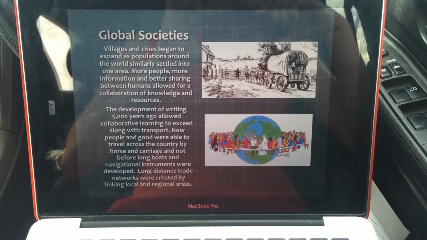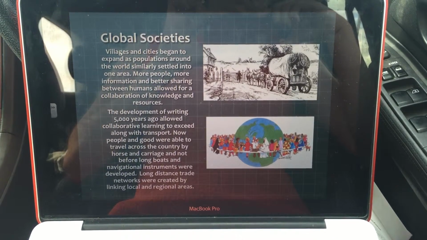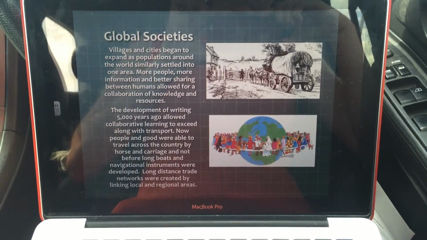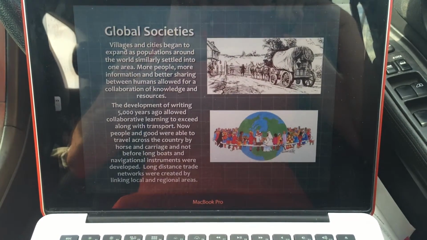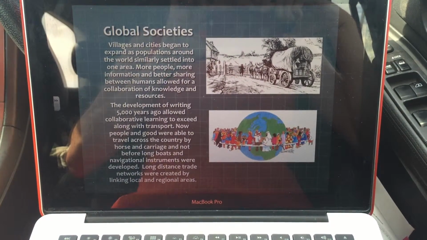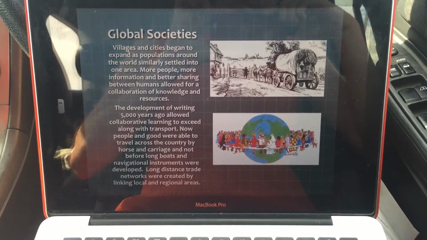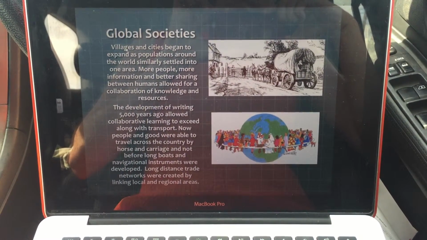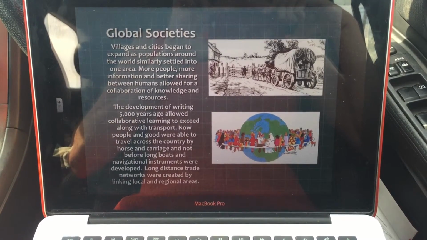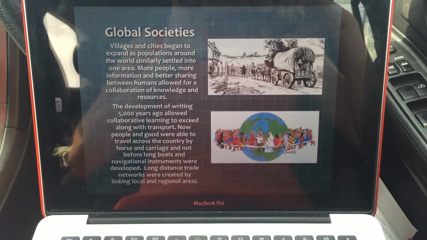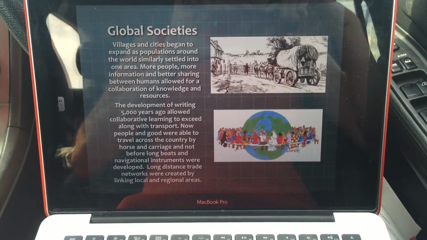As populations grew, communities began to form and communication and transport advanced. 5,000 years ago, writing was invented, allowing information to be stored on stone and later on paper. Transportation to move people and goods through horse and carriage and cart and via boat were invented and proved so effective we still have these methods in place today.